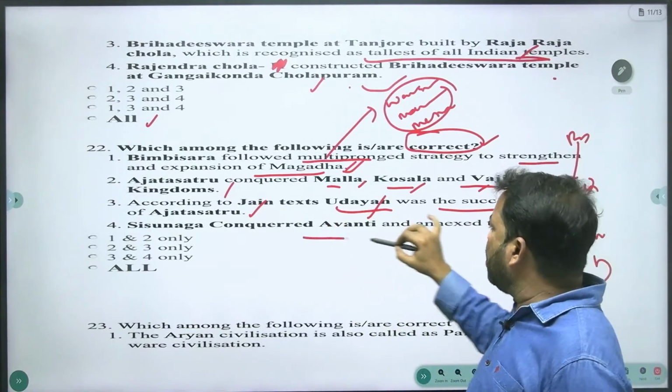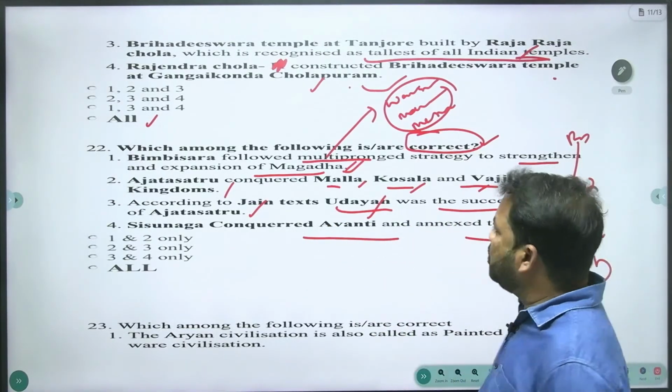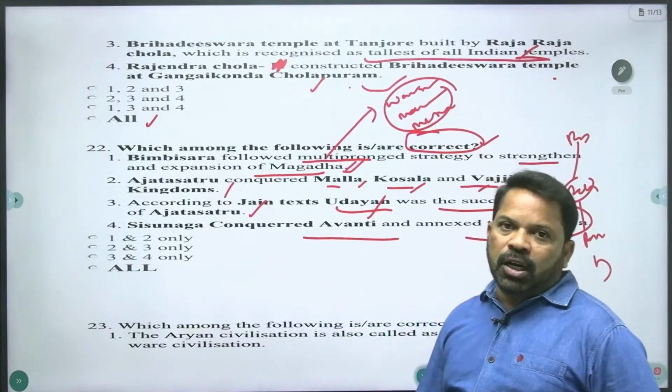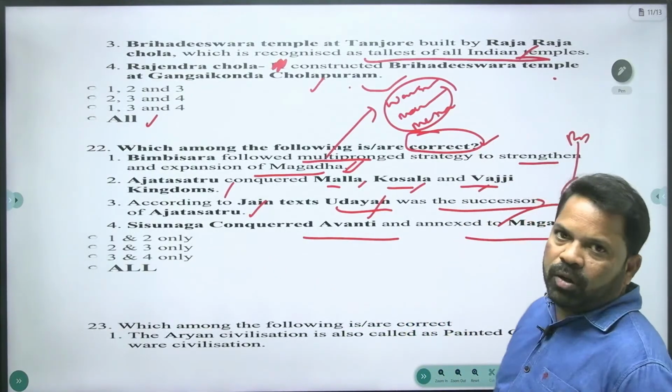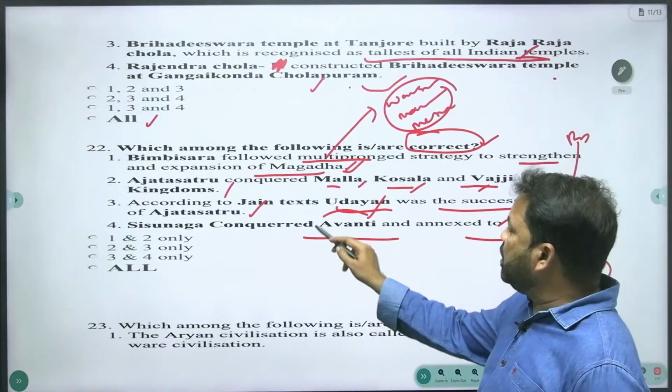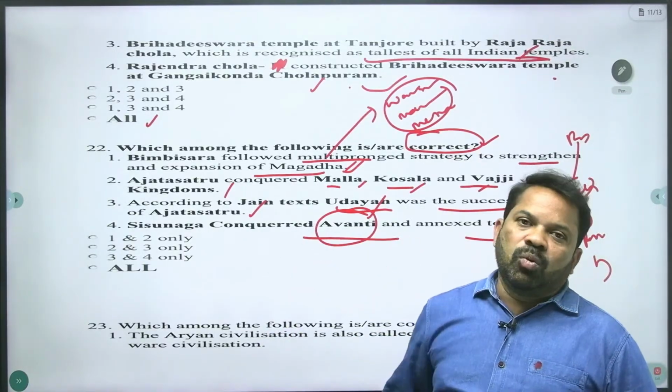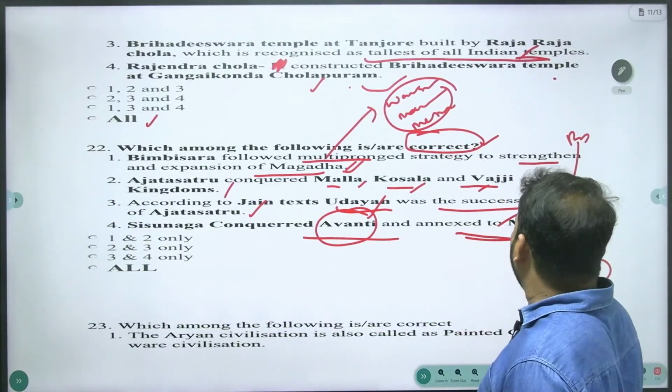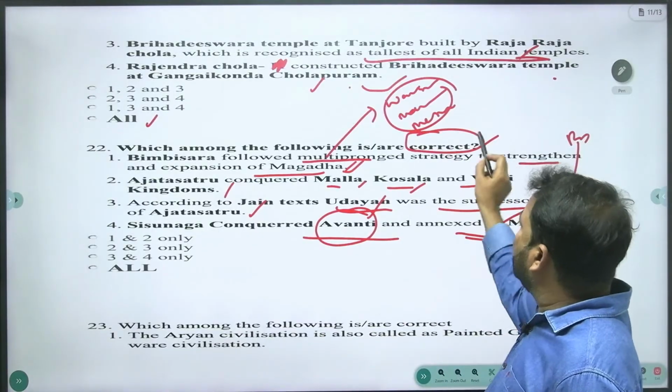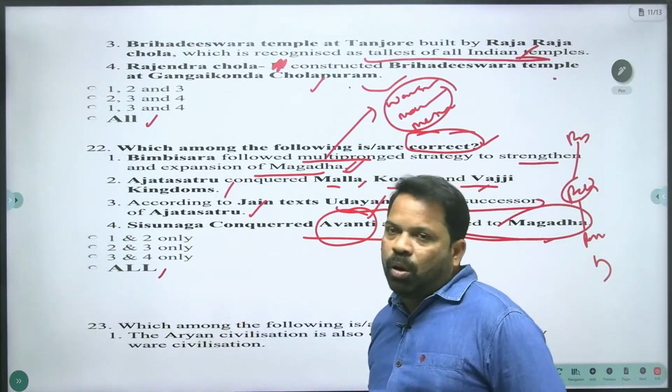And Sisunaga conquered Avanti and annexed it to Magadha. After the Haryanka dynasty, the Sisunaga dynasty came to power, and Sisunaga conquered Avanti, one of the Mahajanapadas, and annexed it to Magadha. Right statement. The correct statement: D is your answer, all.